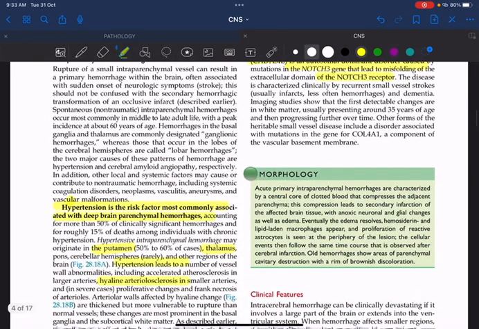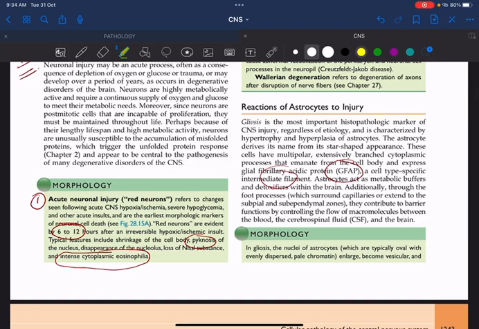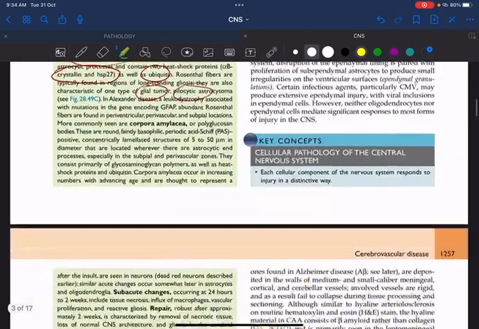Coming to morphology, on gross you can see clotted blood which will compress the brain parenchyma. Because of this hemorrhage, there will be midline shift, that is, one half of the brain parenchyma will be shifted to the opposite side. Severe cerebral edema will be there. And remember, with hypoxia and ischemic insult, what will we be seeing? As I have just discussed, acute neuronal injury, red neurons, and one more thing: Alzheimer type 2 astrocytes. These are the histopathological findings.